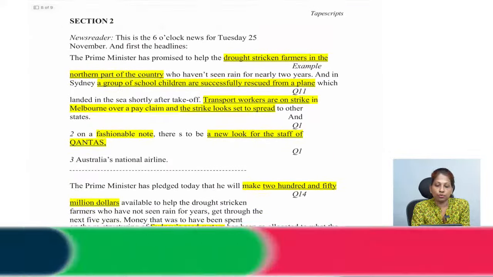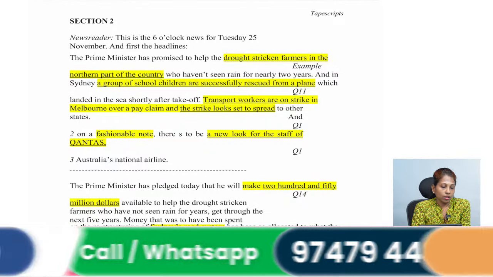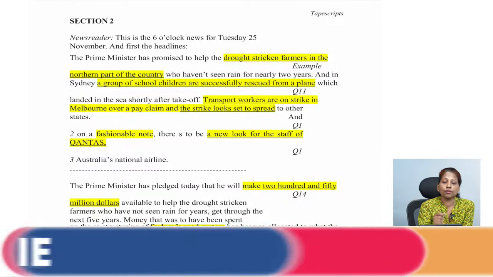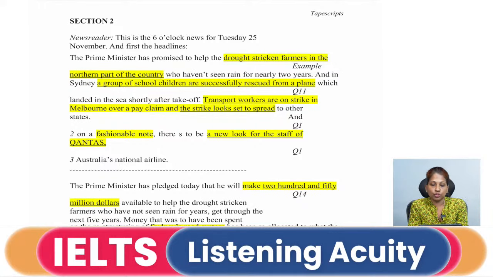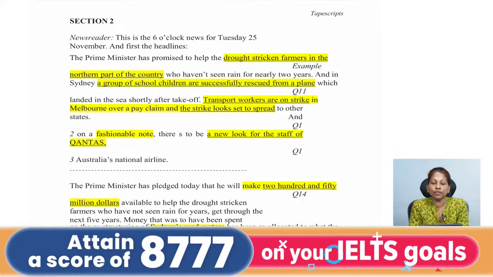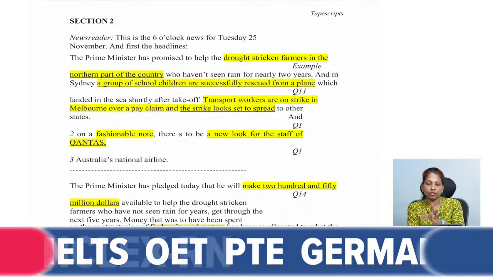Fine. Section 2. We will read and we'll try to get the answers. Okay. Section 2. News reader. This is the 6 o'clock news for Tuesday, 25 November, and first the headlines. This is what he says in the beginning, and then after that he starts with the news.